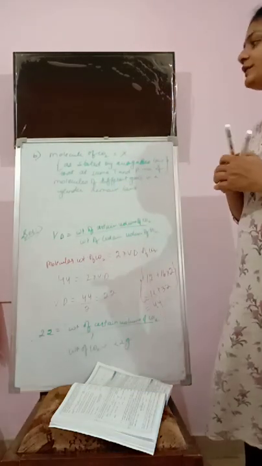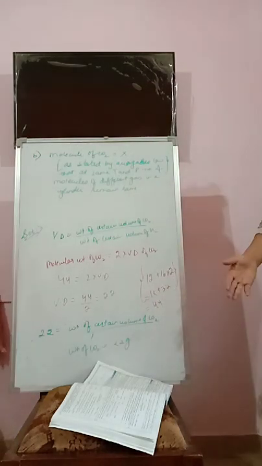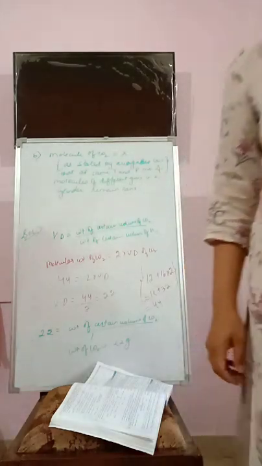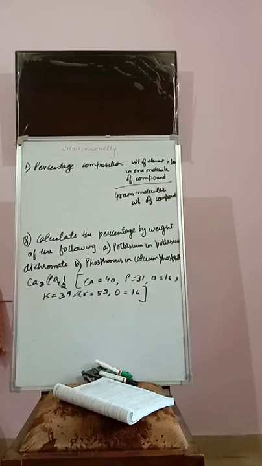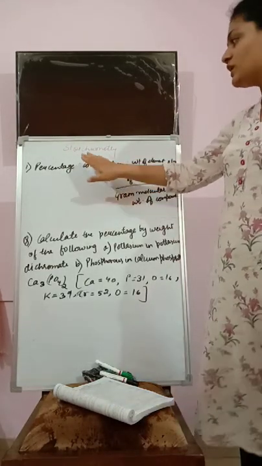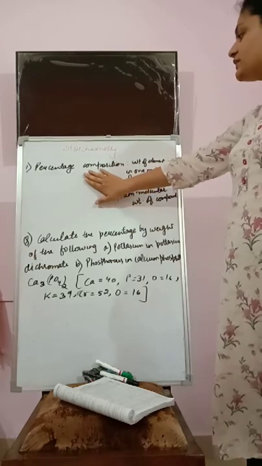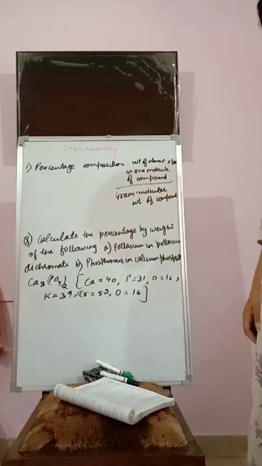Alright, this is stated by Avogadro's law. Now we move to the other topic, that is stoichiometry, and we will do numericals based on it. Fine students, let's start stoichiometry. Here the first formula is percentage composition. You have to find out the percent of the composition.